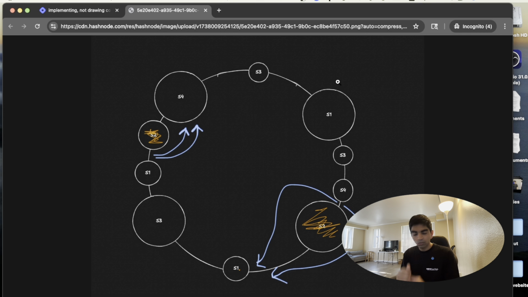But what we're doing is we have this big circle, and we have these 4 big servers, and each of these servers have their multiple virtual copies present at different points within this circle. Now, just from theory, let's say a request comes in at this point. If a request comes in at this point, it obviously goes to S2. Let's say a request comes in from this point, it also goes to S2, which means requests coming in here and requests coming in here are all going to S2.